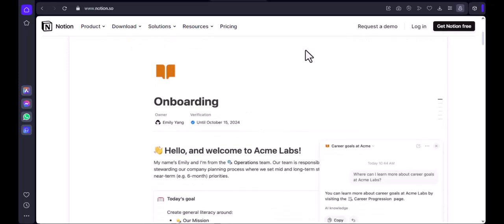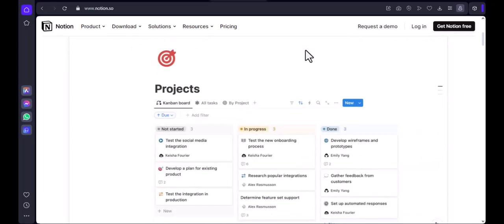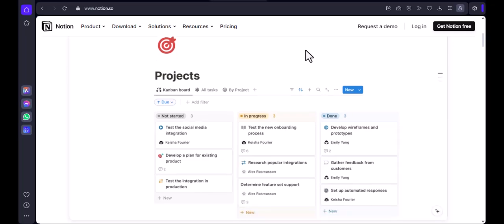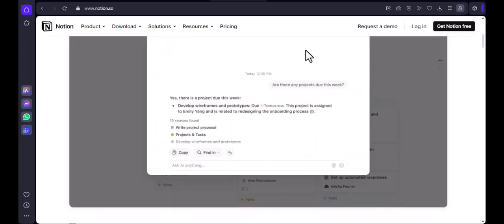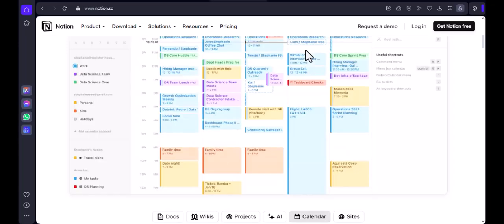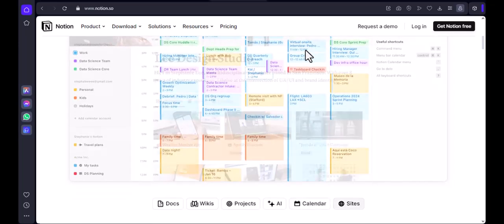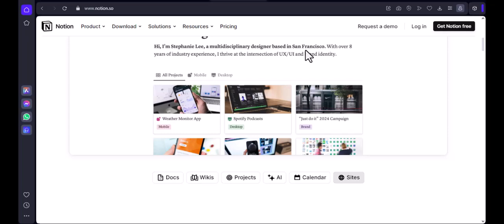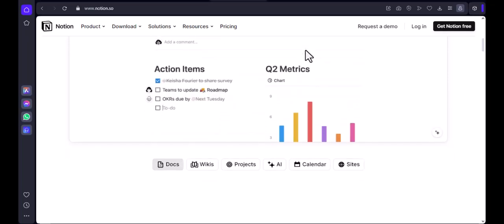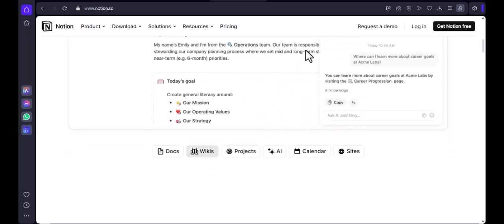What changed everything was deciding to use Notion as my single source of truth for content planning. The first thing I did was create one main content dashboard. This is where everything starts. No separate tools, no jumping between apps. Every idea, script, and schedule lives in one place.